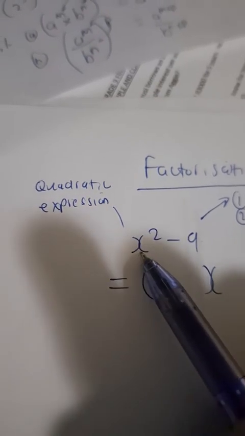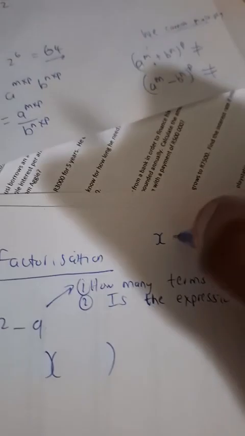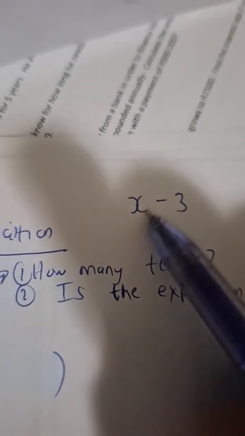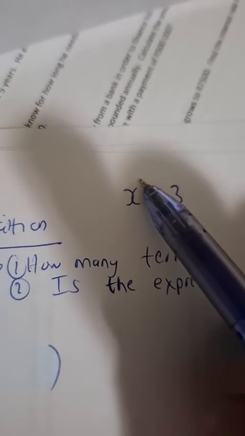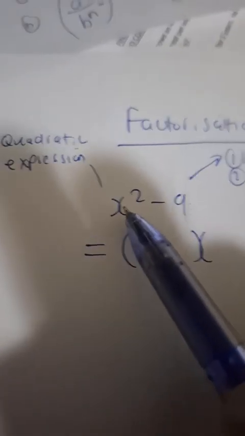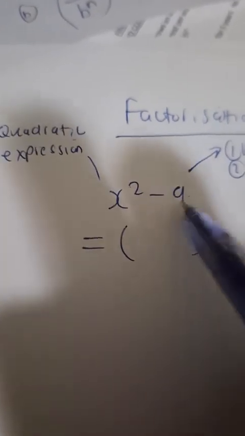Linear simply means that the variable has the exponent 1, so this is a linear expression. This is a quadratic expression because its x variable has the exponent 2 and it's followed by a constant term.